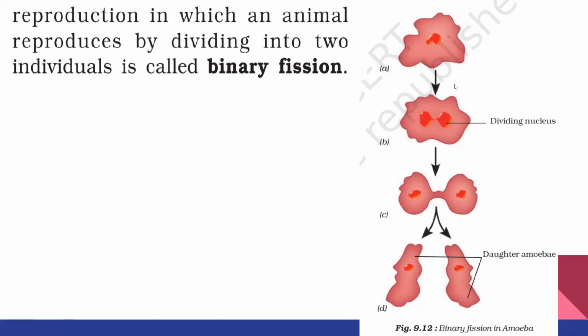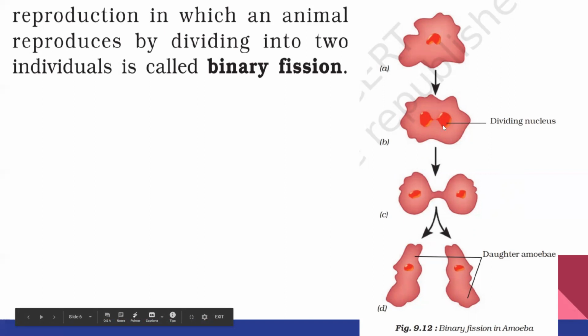Now in the second stage, what is happening? The nucleus is dividing into two nuclei. So one nucleus is splitting into two nuclei, and after that what is happening? Slowly both the nuclei move to the opposite sides, and the cytoplasm also divides into two parts. You can see it. And in the last stage, what is happening? It breaks up and splits here, and each one grows as an independent organism.